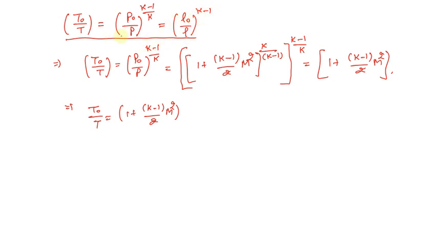So we're going to use first this particular relation, and later we're going to develop the relation with the help of T naught divided by T equals rho naught divided by rho to the power k minus 1.